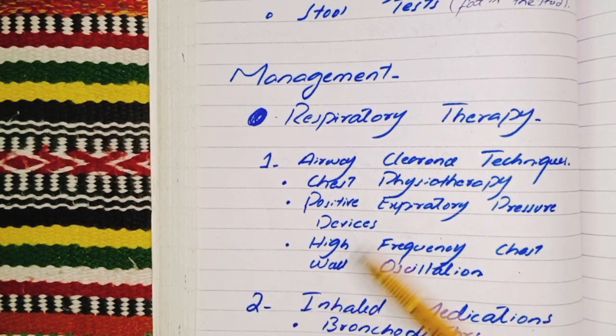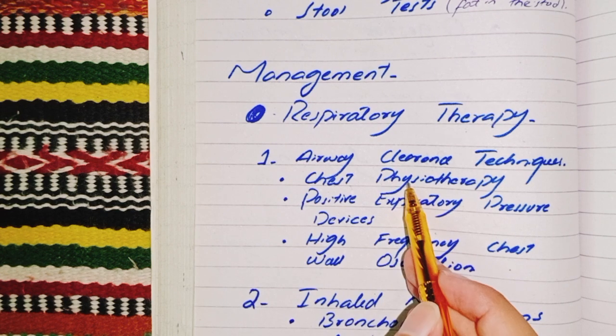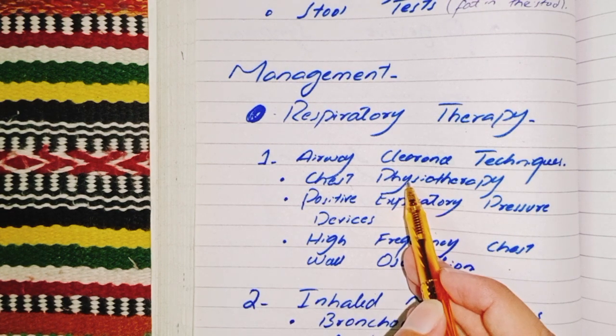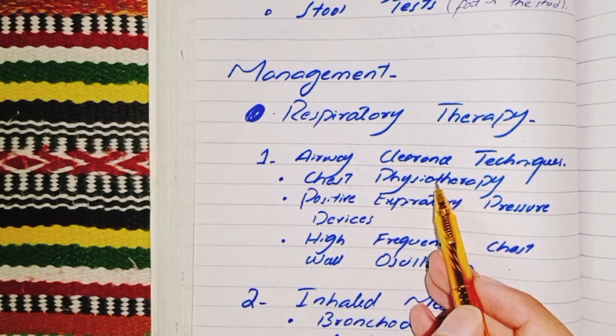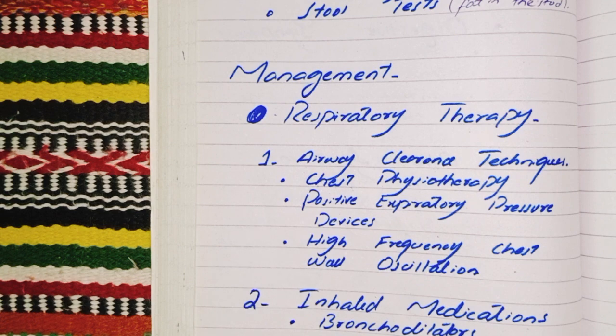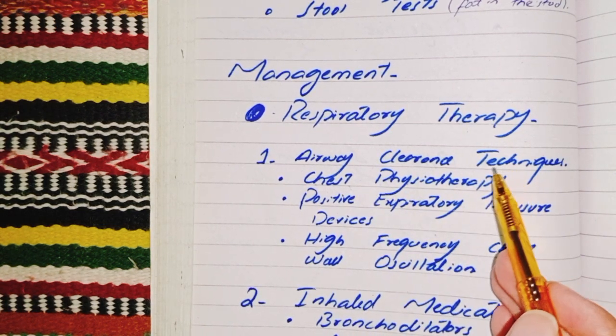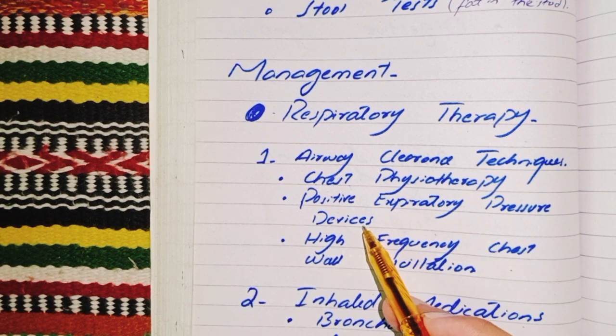In respiratory therapy, we use chest physiotherapy. Regular physical therapy sessions help loosen mucus in the lungs so it can be coughed up. Our next technique in airway clearance techniques is positive expiratory pressure devices.